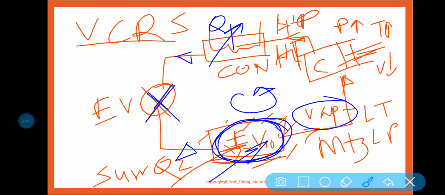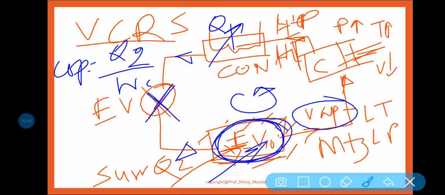We will be talking about how we can calculate the COP of the VCRS. So you know the COP is equal to what? Refrigeration effect by work input. So the COP is equal to refrigeration effect by work input, that is Q2 by WC. This is the refrigeration effect.